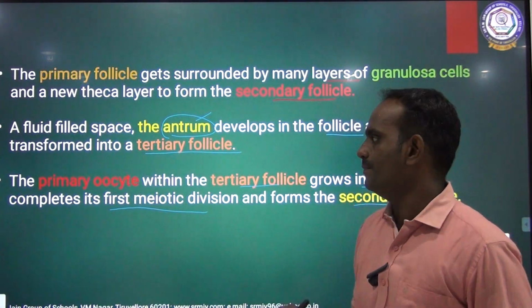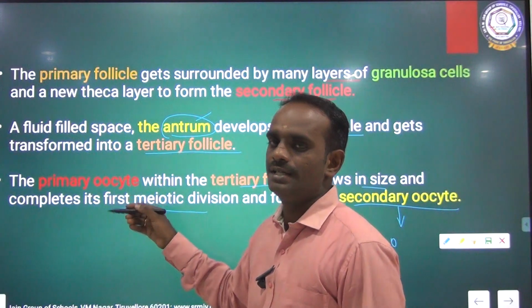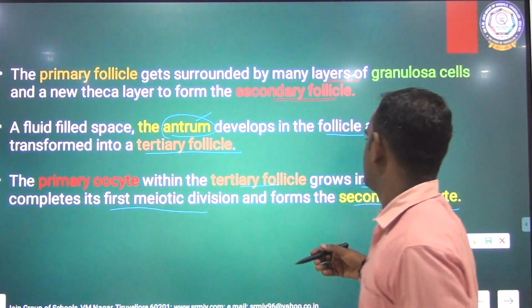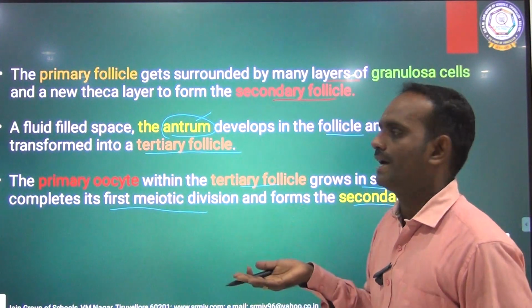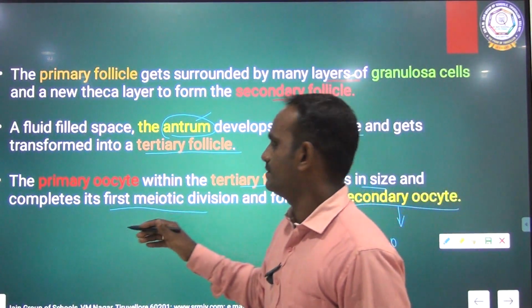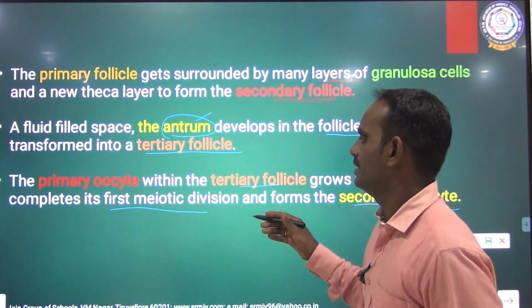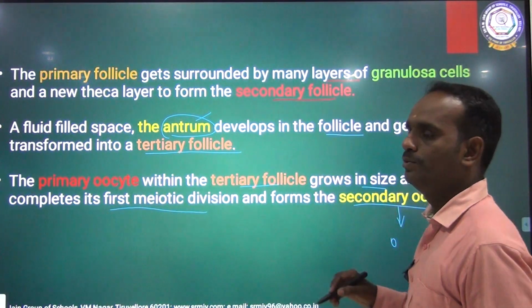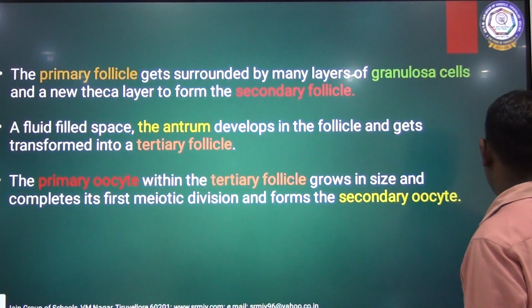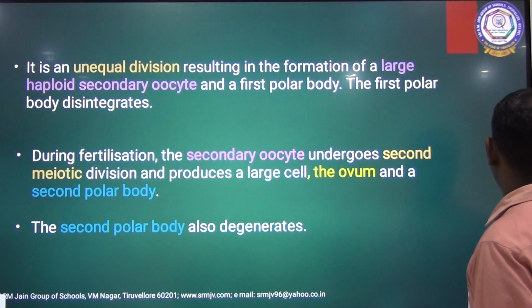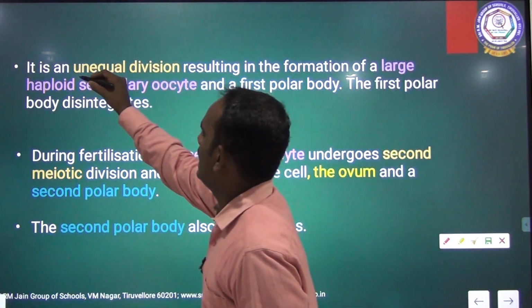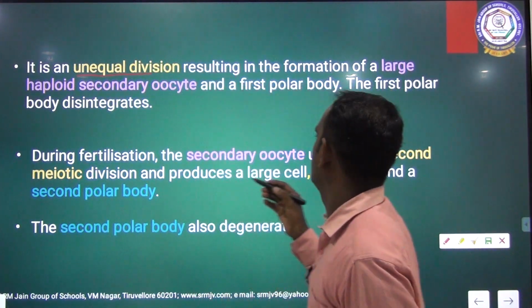Once again, the primary oocyte within the tertiary follicle grows in size and completes its first meiotic cell division and forms the secondary oocyte. It is an unequal division.